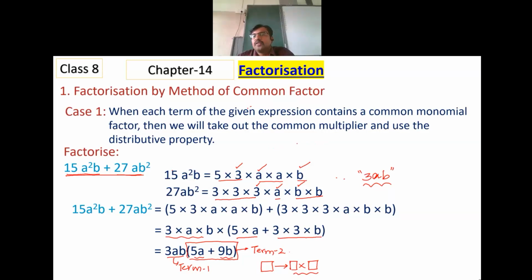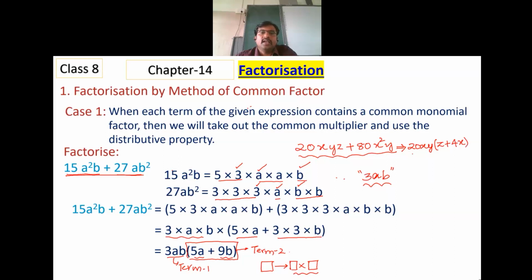Suppose I give 20xyz plus 80x square y. Can you tell me directly the factors? 20xy multiplied by z plus 4x.